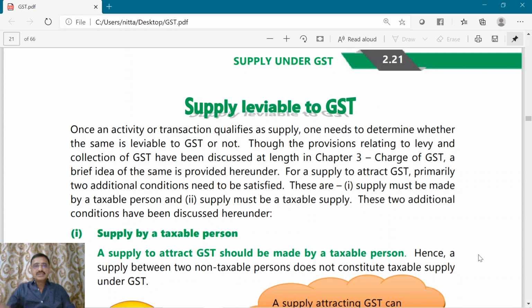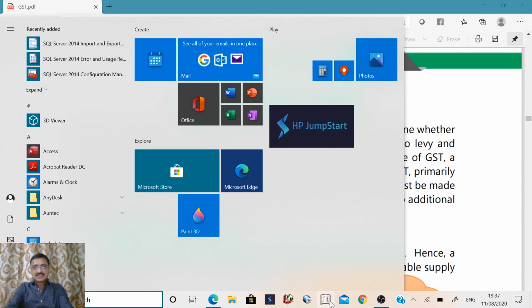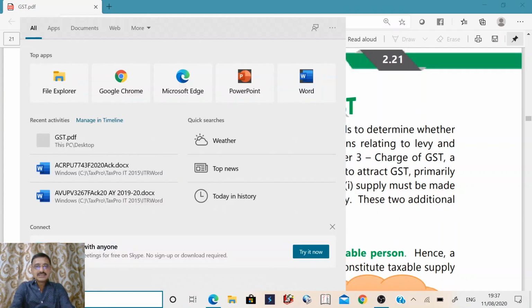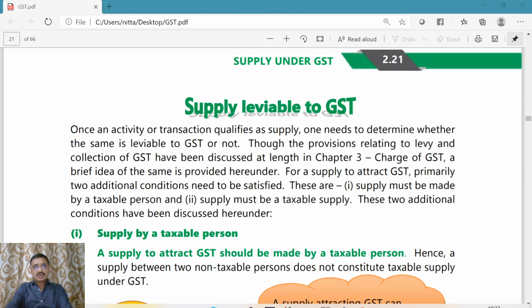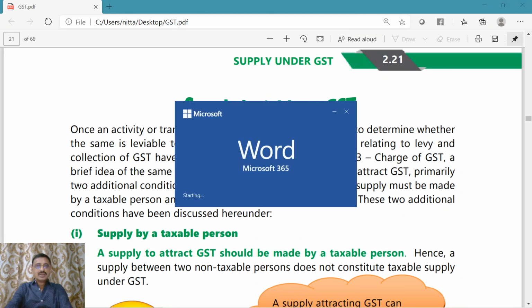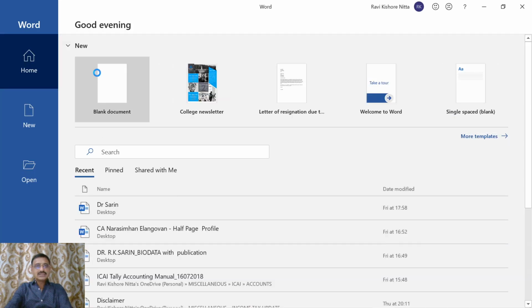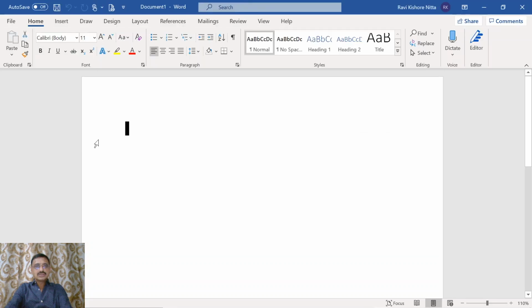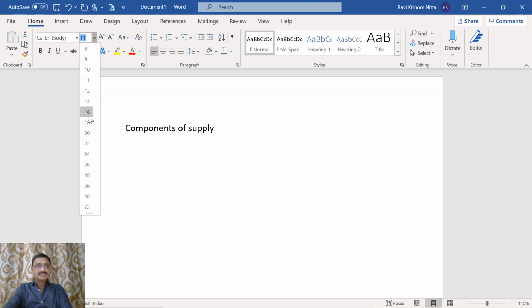What are the three components given in supply? Supply has three components. What are those components? Those components are: one, in order to be a supply, first of all, there should be components of supply. So what are the components of supply?